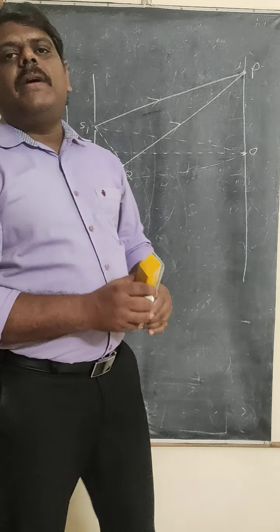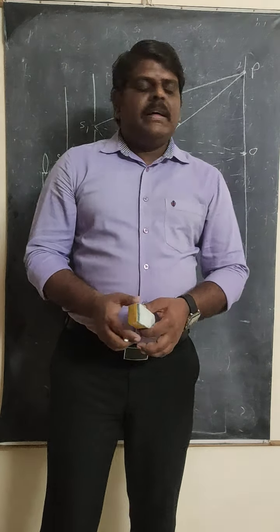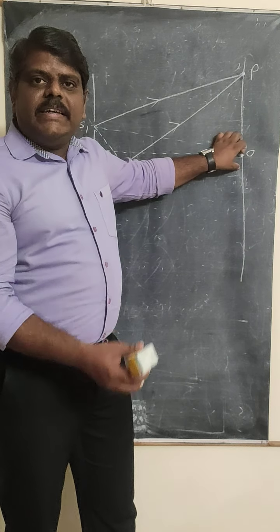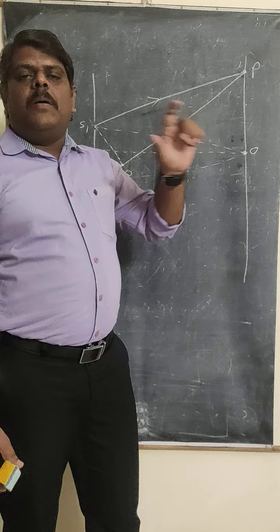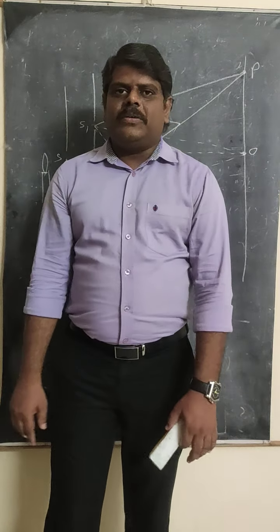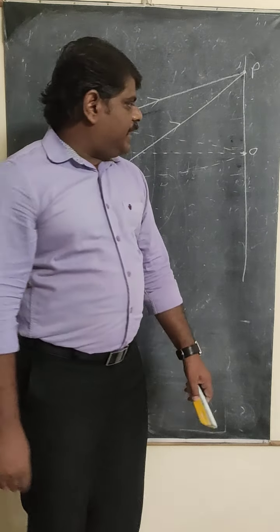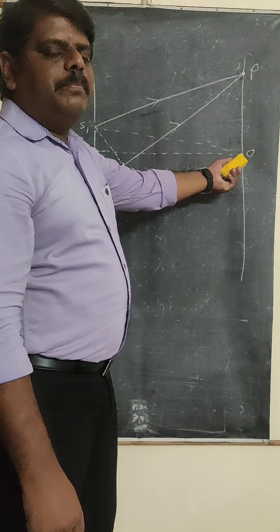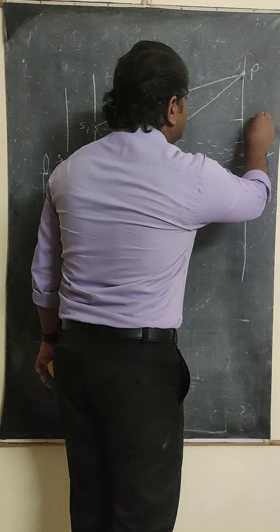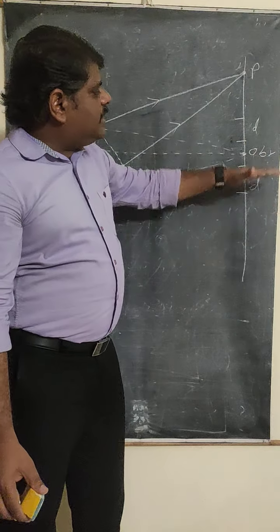This is also one of the very important points you have to remember in the case of interference. In the interference pattern, is the central band always bright or dark? It is always bright. What is the reason? At the central point, both light waves travel the same distance, so the path difference becomes 0, and only the bright band takes place. That's why the central band is the bright band. Next, immediately you get a dark band, and downside also a dark band. The same thing happens on the upside and the downside of the screen.